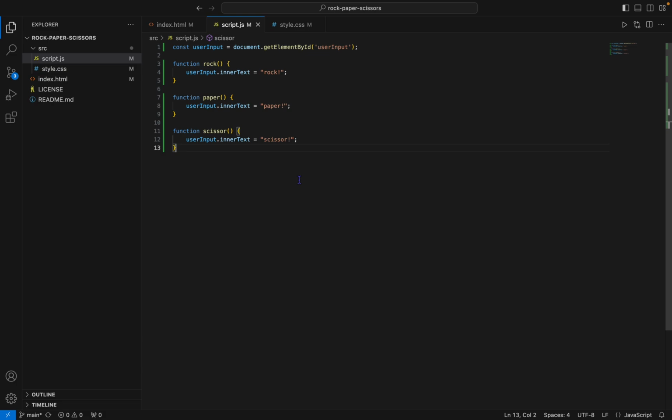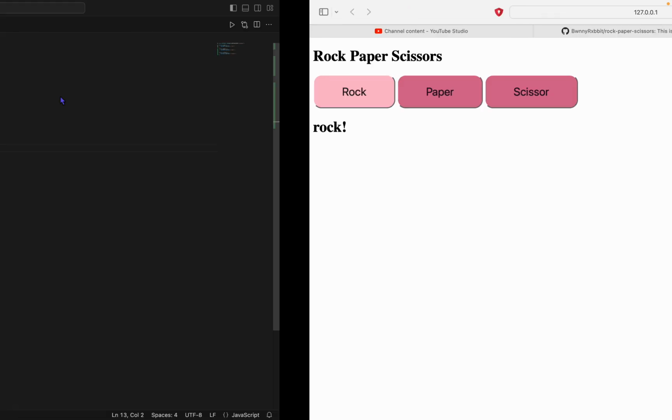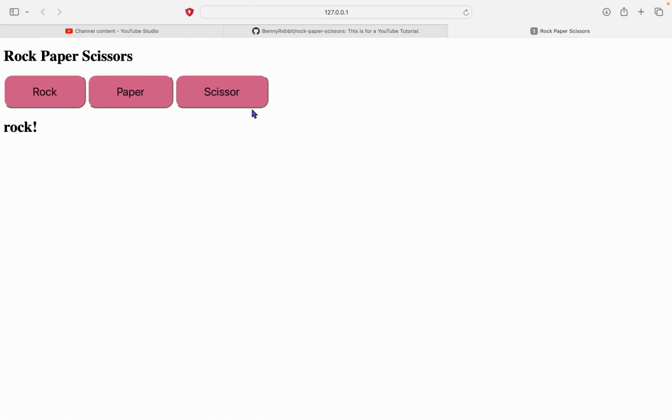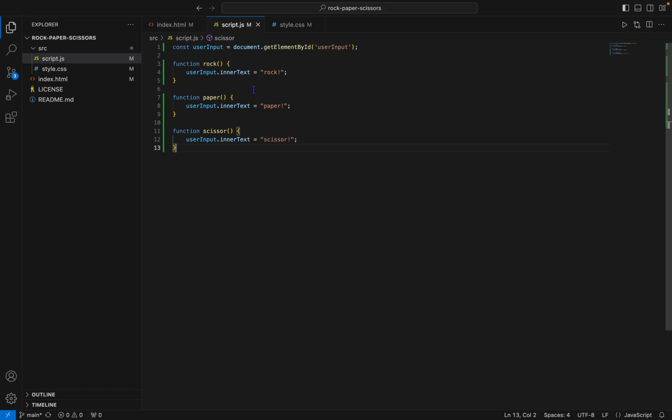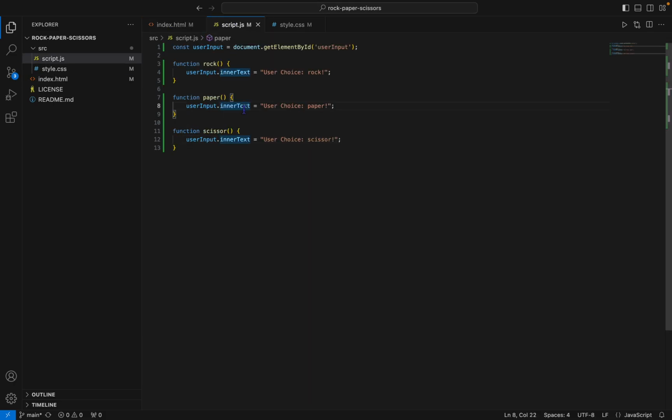Alright. So now that we have that working, we'll add user choice, say rock, and user choice, and over, yeah, this would look nicer.